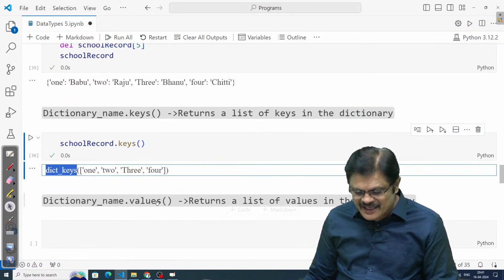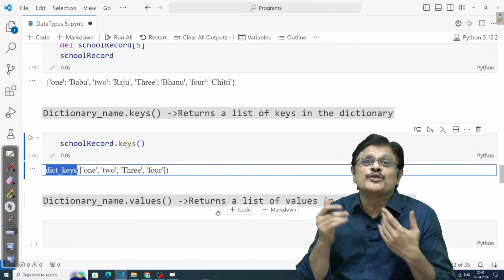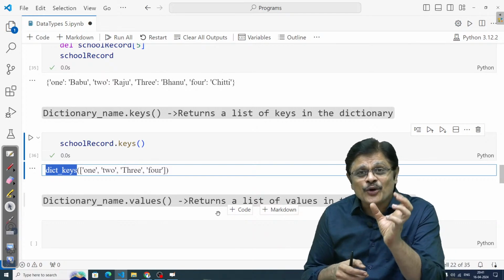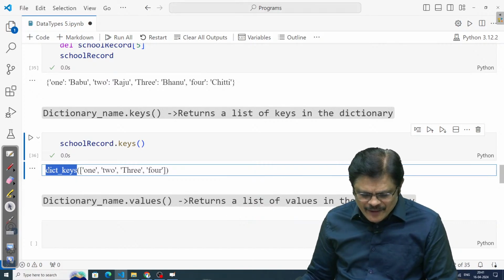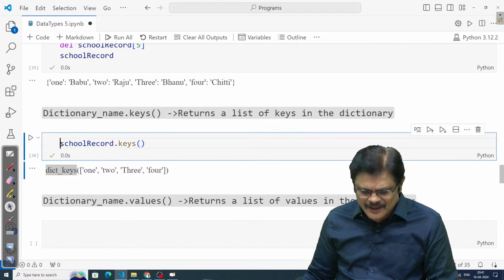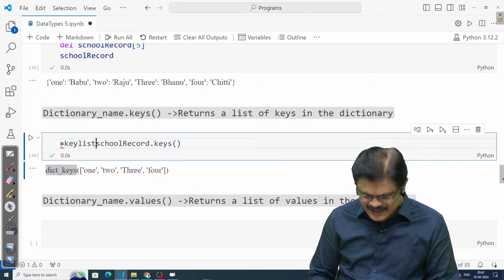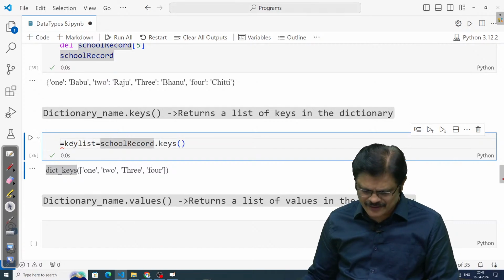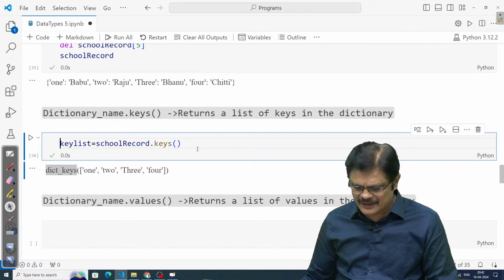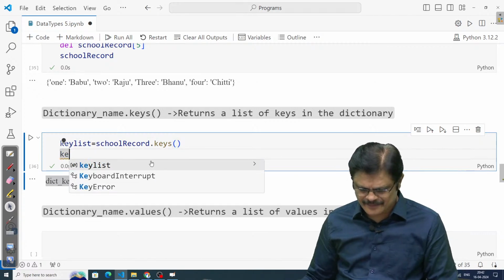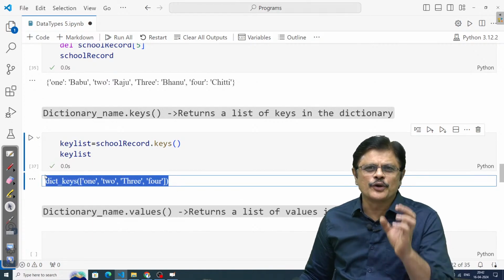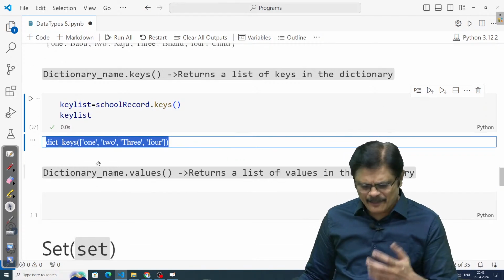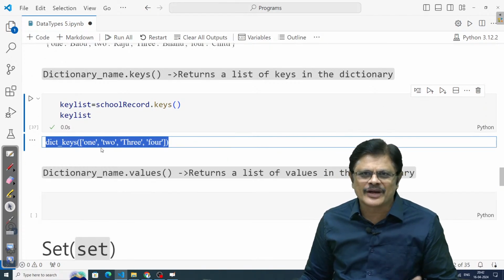I am going to get that particular list of dictionary keys. And how can I get dictionary values, my dear friend? I can get only the list of values. I can access only the list of keys. Suppose you want, you can convert it into a list, and call it a key list, is equal to that. Then you can see what this key list is. So it is converted, and you are going to get only those keys, my dear friends. Separately you can access or print out those values like that.